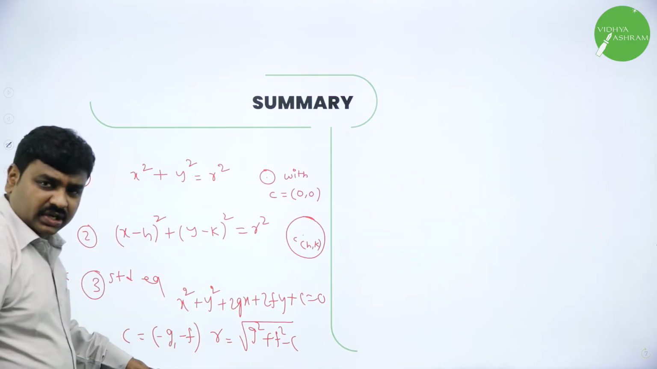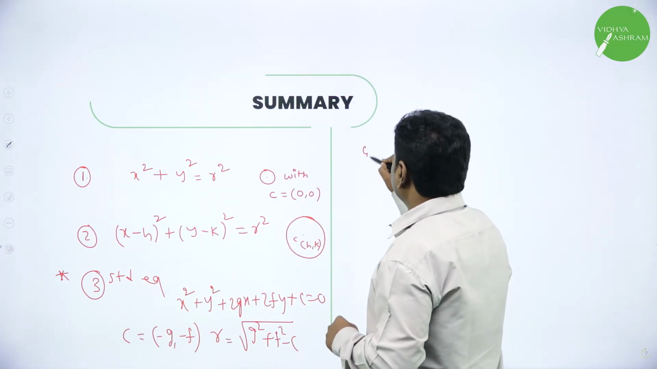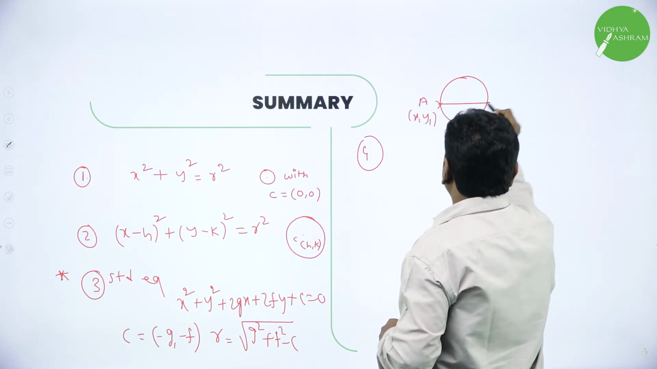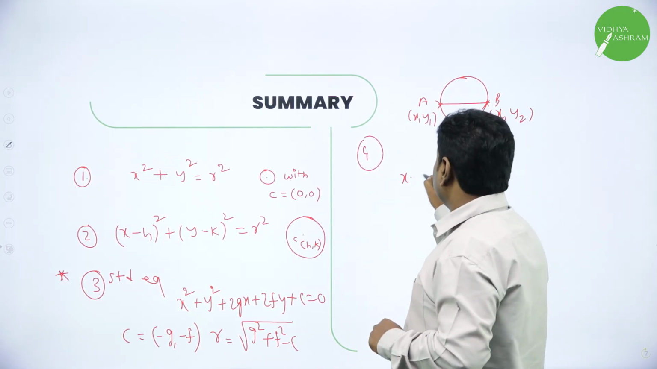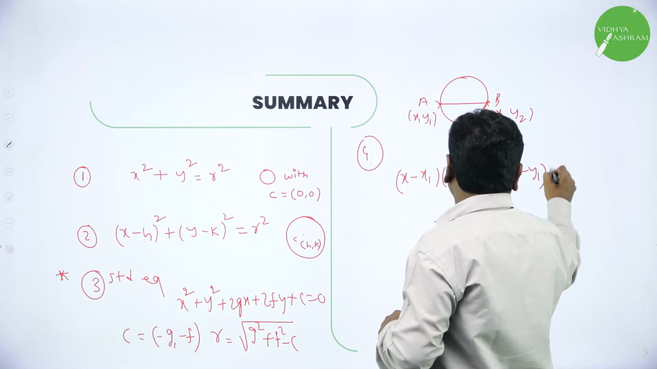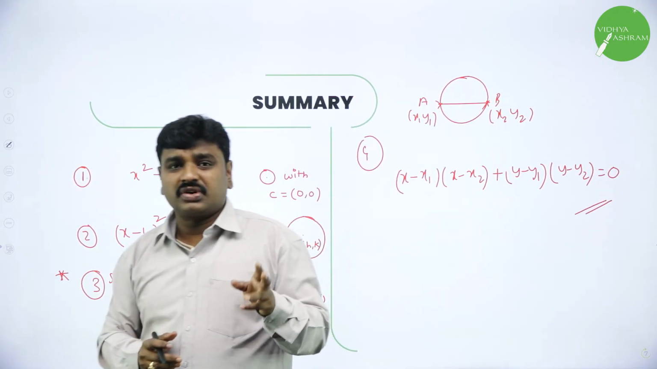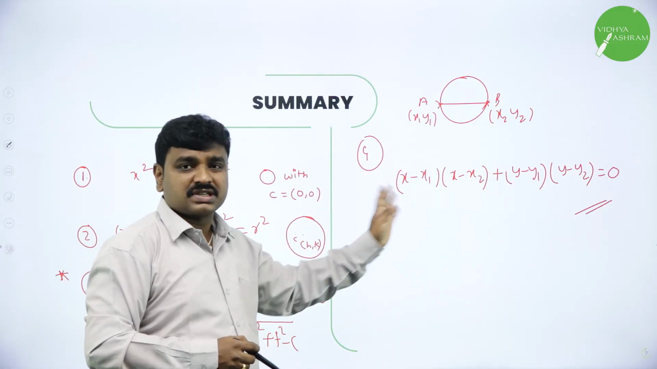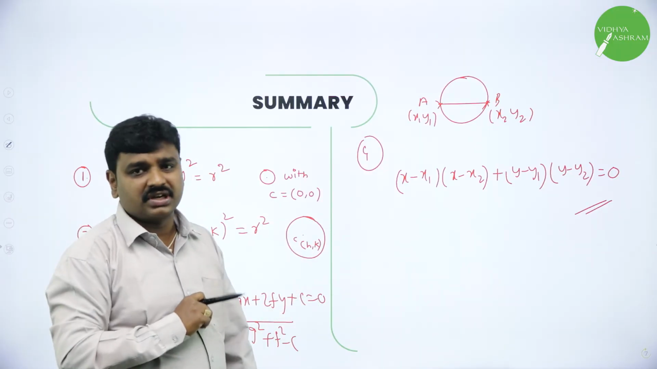So, have we studied only these 3 equations? No, we have also learnt one more: equation of circle when diameter ends are given. They will give one end of the diameter x1, y1, and the other end of the diameter x2, y2. If they give this, what is the equation of circle? It is x minus x1 into x minus x2 plus y minus y1 into y minus y2 equal to 0. So, 4 different equations we have learned and we have done the problems based on this.